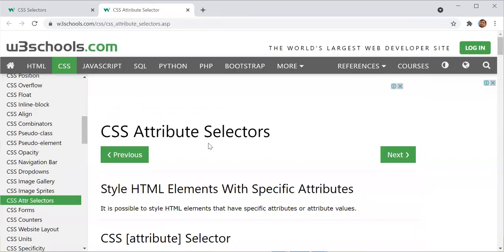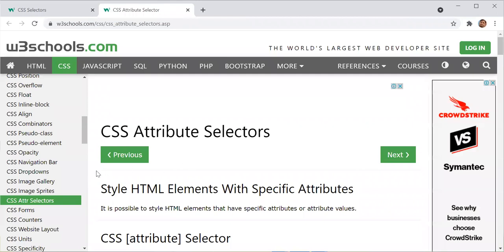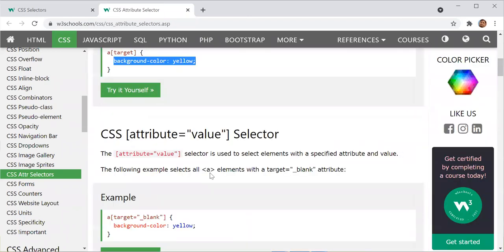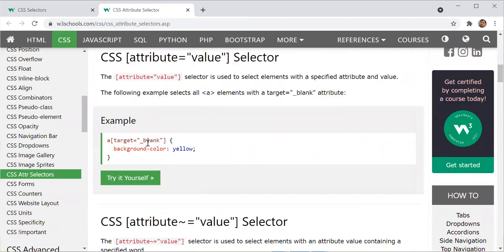The next one is attribute selector. Okay, attribute. Here A and whatever I define inside target will be in a different color. And target, if I write blank, that will be in a different color.